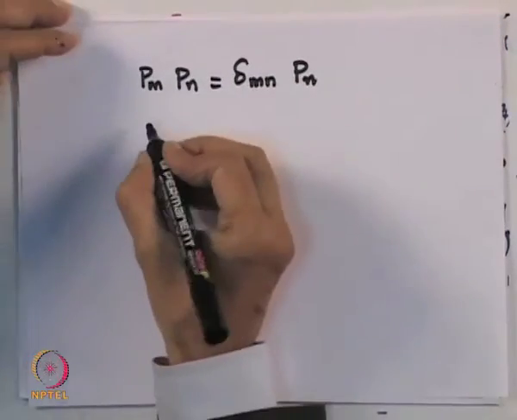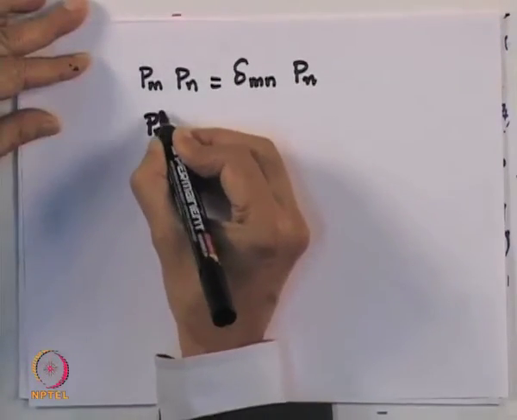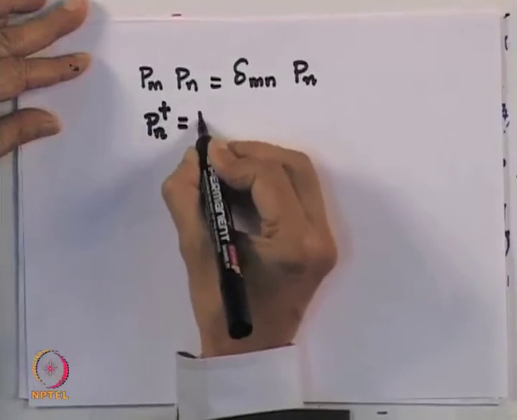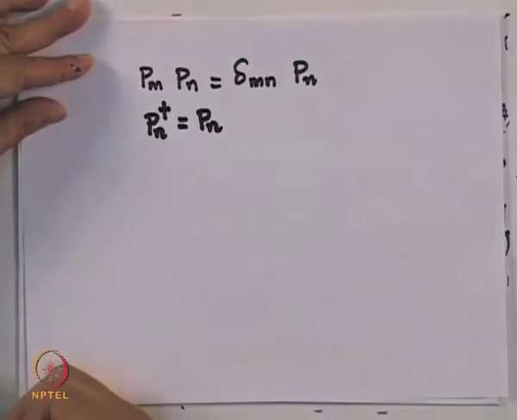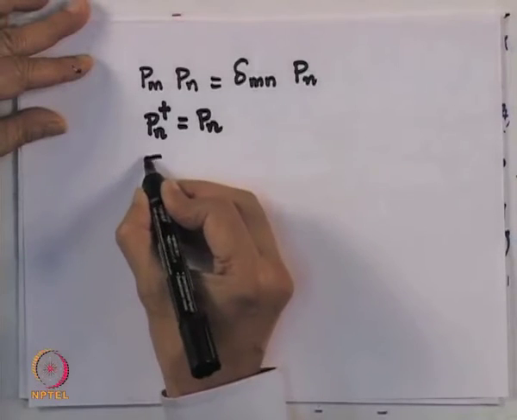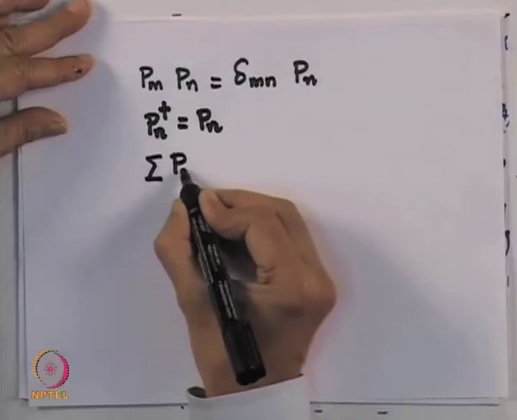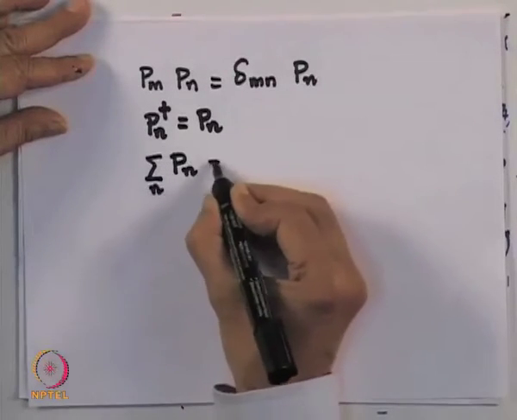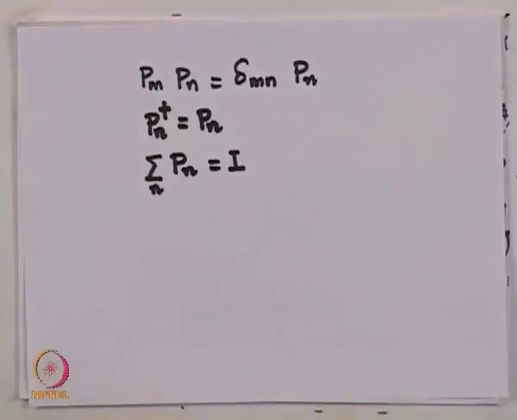The other thing is that these operators are Hermitian matrices, and secondly, I must have completeness, that is, the sum over n of Pn must be equal to I, because I am resolving an arbitrary operator in terms of its orthogonal projections. So obviously when I add up all of them, they have to give me the identity back.